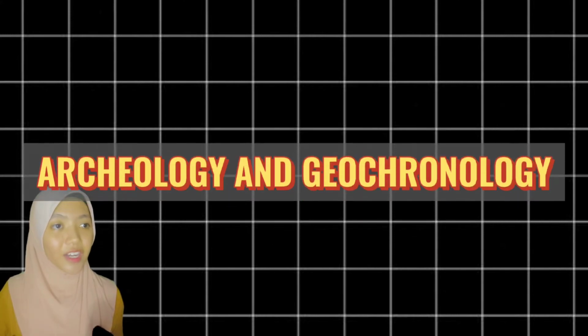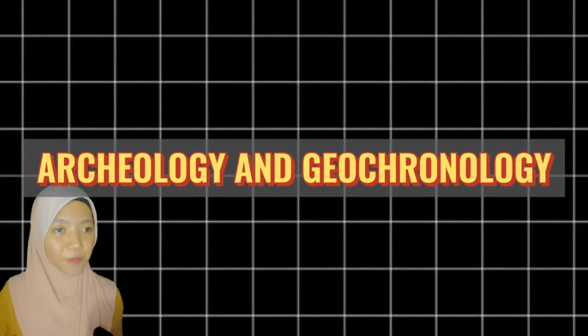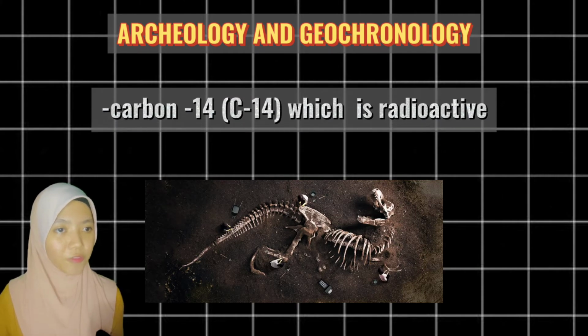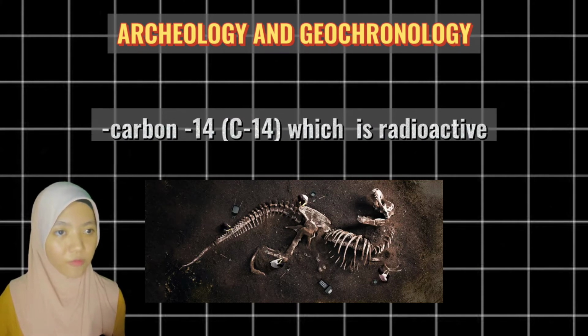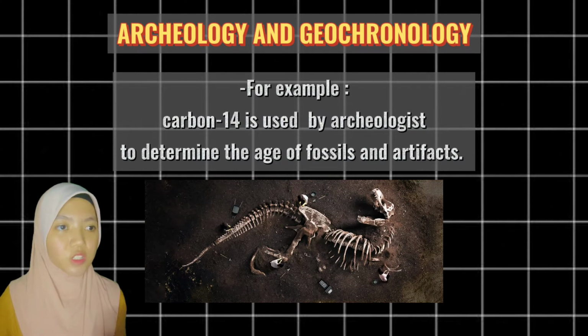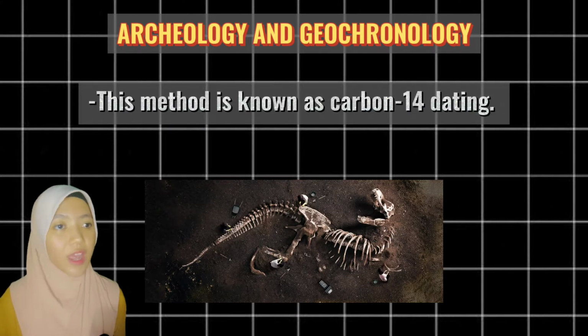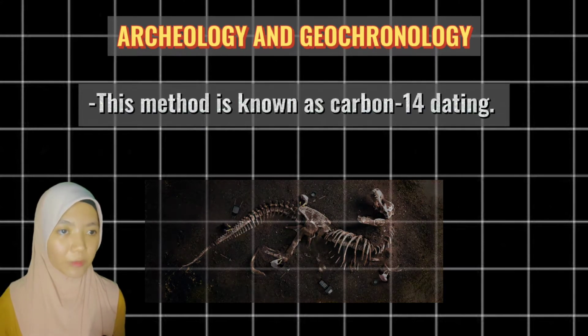Number 1. Archaeology and geochronology. Carbon dioxide in the air is made up of carbon-12, which is stable, and carbon-14, which is radioactive. For example, carbon-14 is used by archaeologists to determine the age of fossils and artifacts. This method is known as carbon-14 dating.